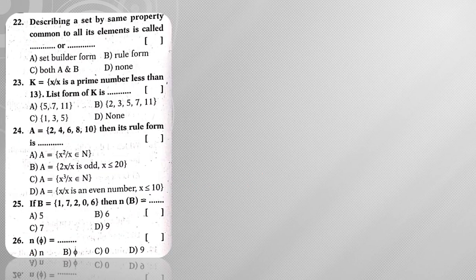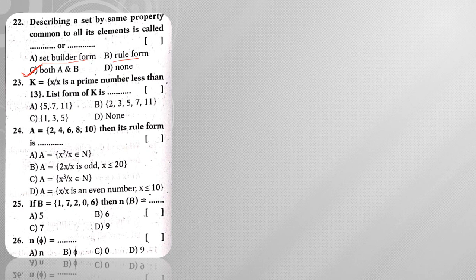Next, describing a set by a property common to all its elements is called set builder form or rule form. Hence the answer will be both A and B, right? So set builder form's other name is rule form, right? Next, moving on to question number 23.